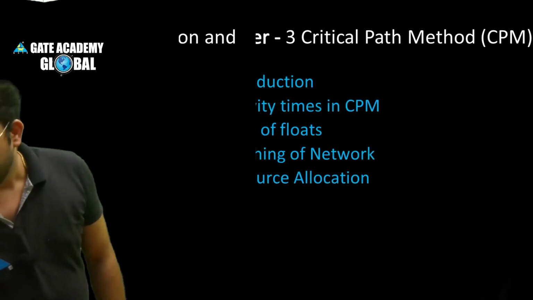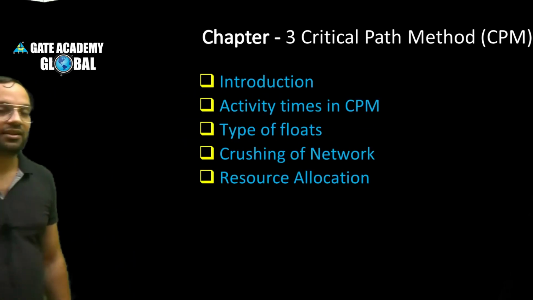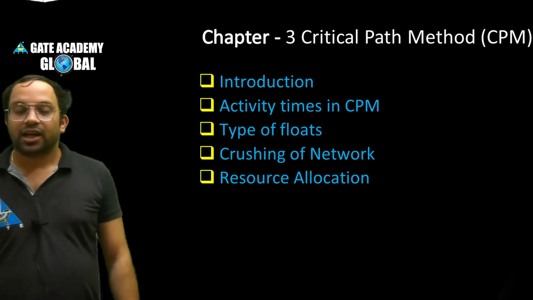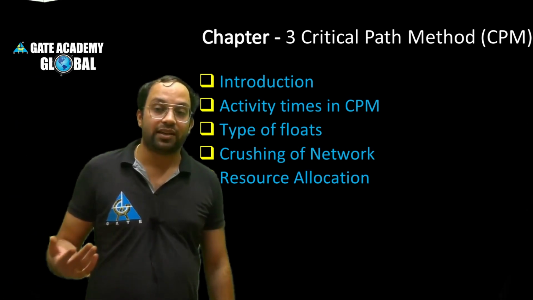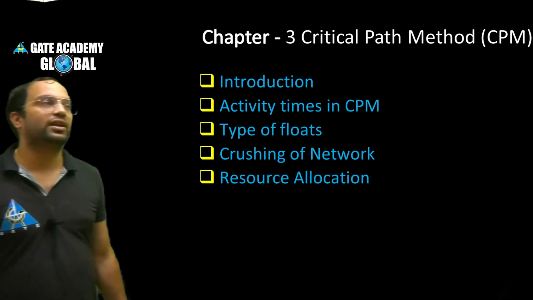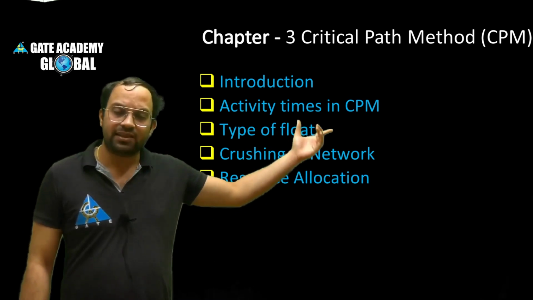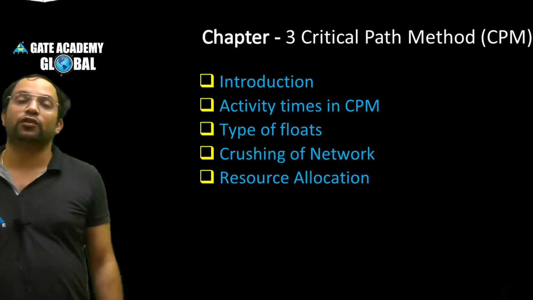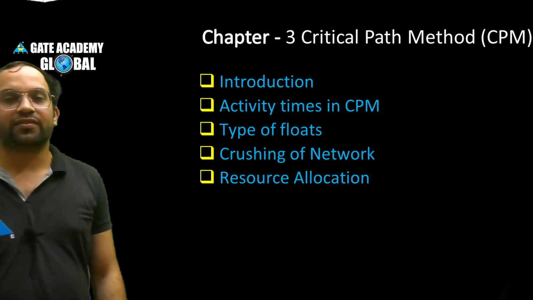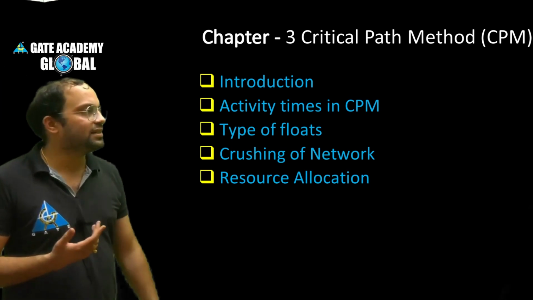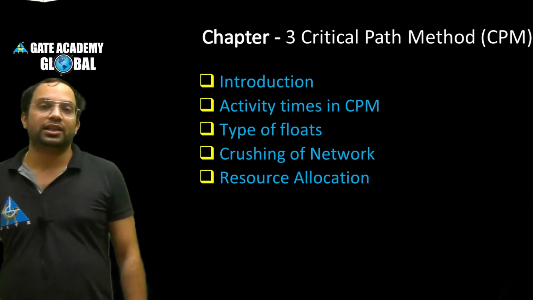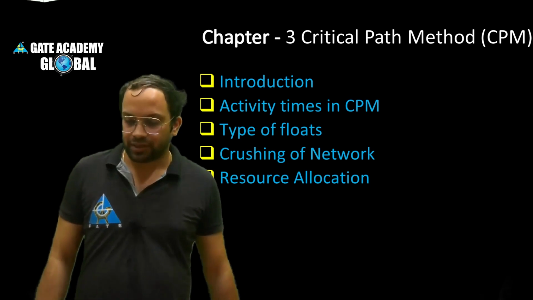Next chapter will be the Critical Path Method. Generally this method is used for repetitive work. We will study this method and the different activity times, because CPM is activity oriented. Then different types of float. Float is nothing but an extra margin or extra number of days we have for any activity. There are different types of float like total float, free float, independent float. All these will be covered in this chapter.